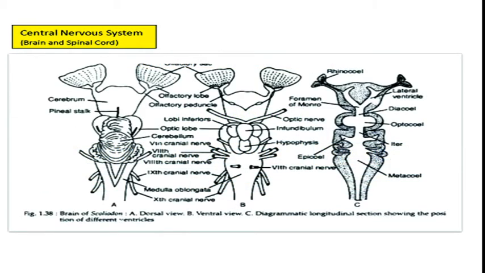So this is the figure which shows the structure of brain of Scoliodon. So here the first figure is the dorsal view of brain of Scoliodon, the second one is the ventral view, and the third figure is the diagrammatic representation of the longitudinal section showing the position of different ventricles or cavities of the brain of Scoliodon.